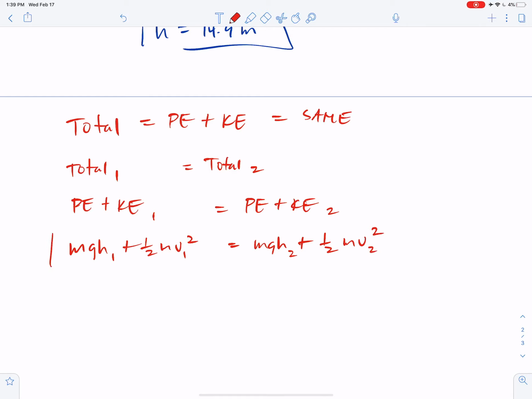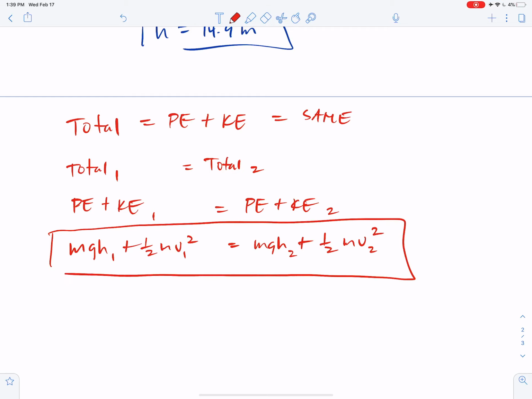And so if it's helpful to you, this form might be worth memorizing or having ready, right? And this is a long way of saying that energy is conserved, right? The sum of potential plus kinetic at some moment in time is going to be equal to the potential plus kinetic at some other moment in time, so that the total always remains the same.